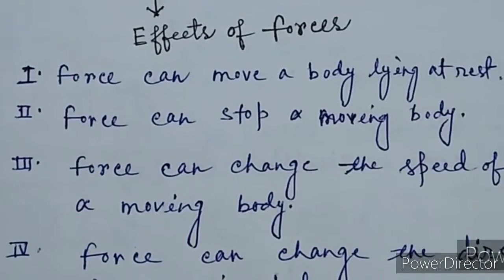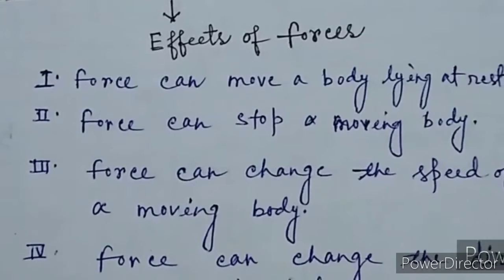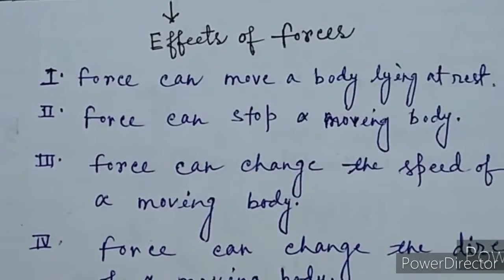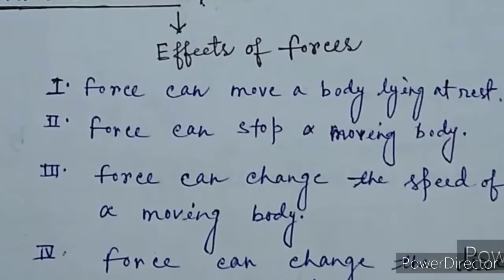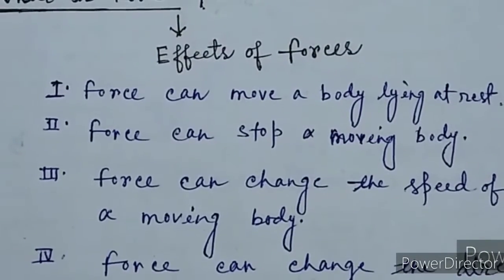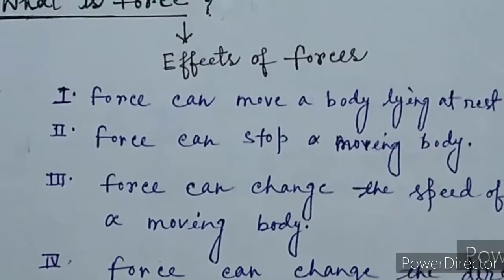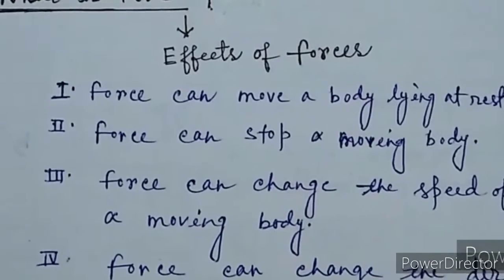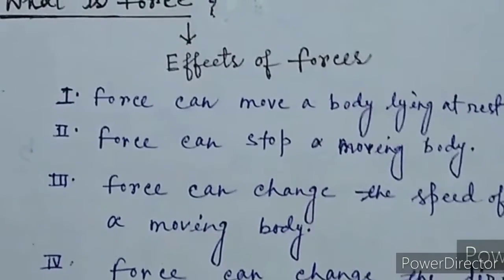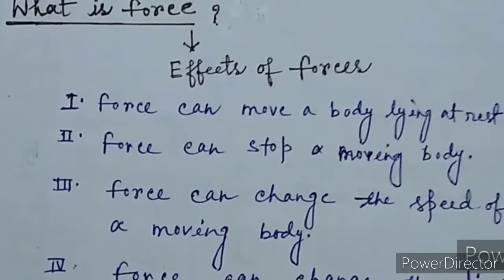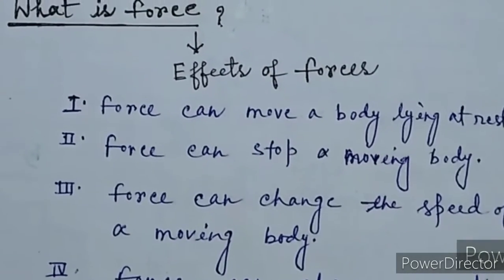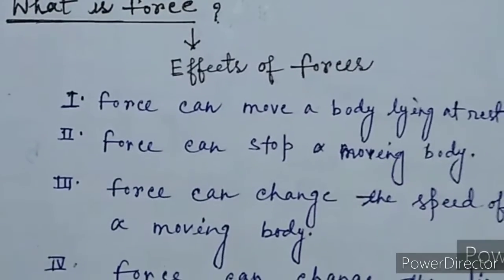Next, force can change the direction of a moving body. Of course, in football or in a cricket match, you have seen that somebody is bowling, and another person who is batting applies force on that ball, and it returns in another direction.